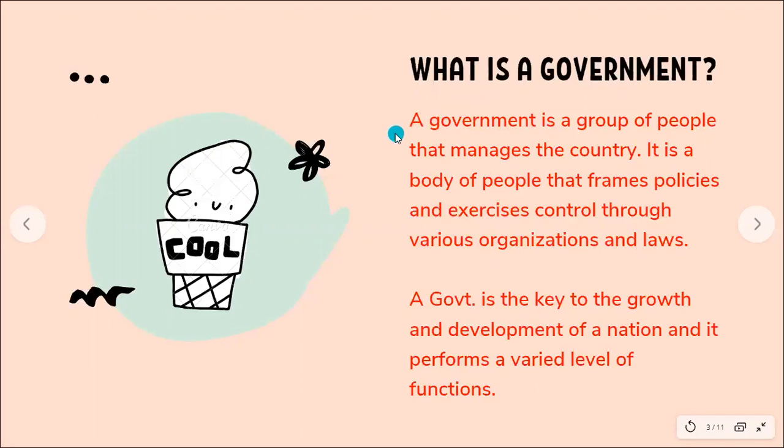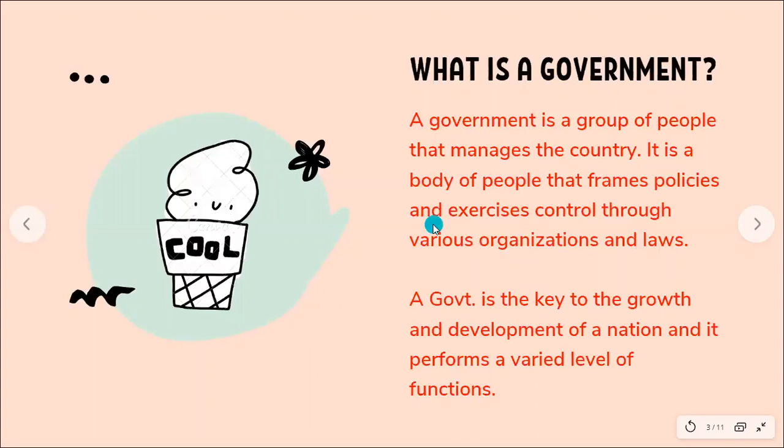So a government is a group of people that manages the country, okay? It is a body of people that frames the policies and exercises control through various organizations and laws. Okay, so the group of people who manage the country, frame policies, and exercise control through various organizations and laws.